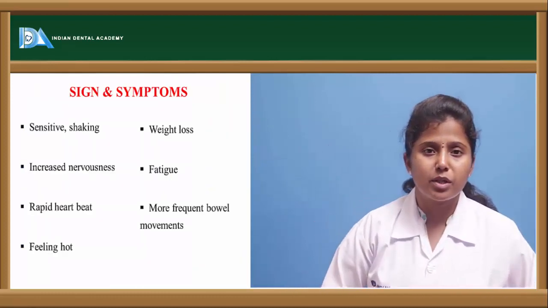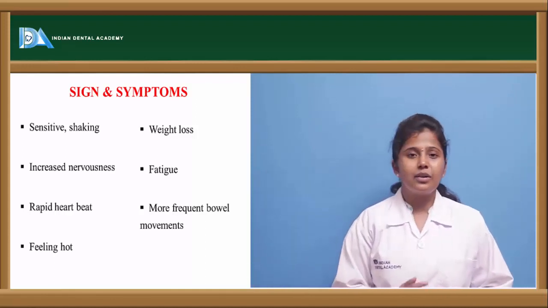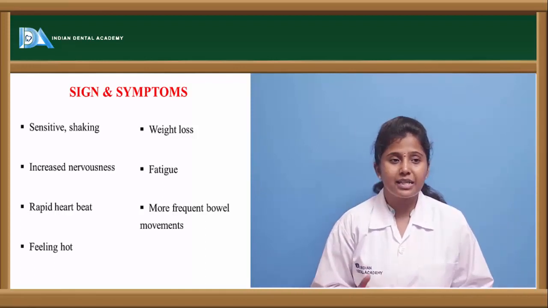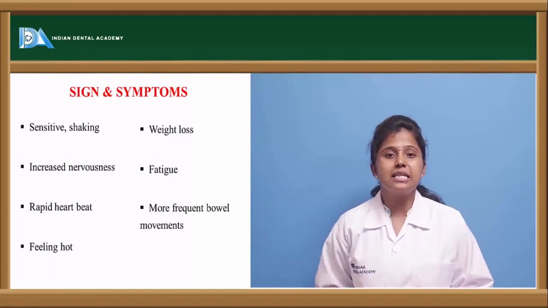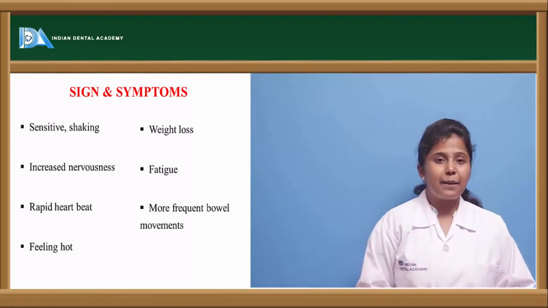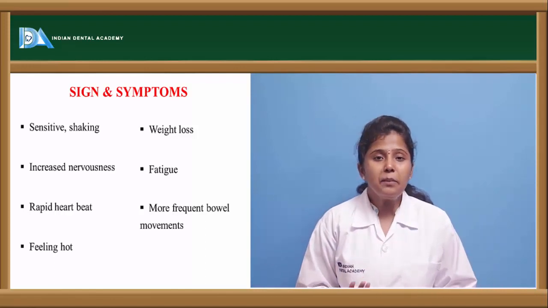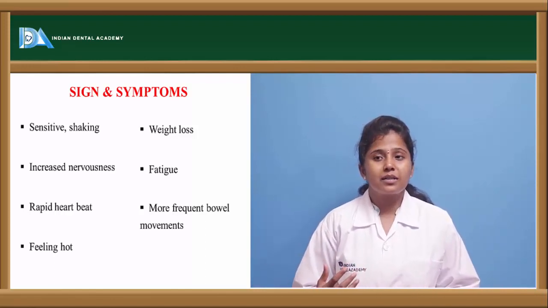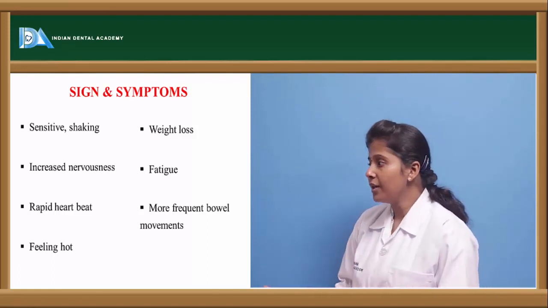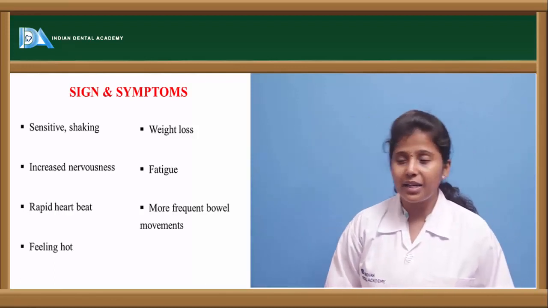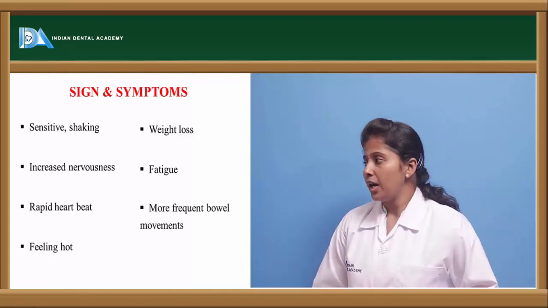What are the signs and symptoms? How can we say that the person is suffering from hyperthyroidism? The signs and symptoms include shaking, the person will be shivering and very sensitive, and it causes increased nervousness. There will be excessive stimulation of the CNS and rapid heartbeat. The heartbeat will be raised above normal and the person feels hot. The temperature inside the body is increased, so the person feels sweating and hot, and there will be weight loss, fatigue, the person becomes tired, and more frequent bowel movements. So increased stools can be observed.